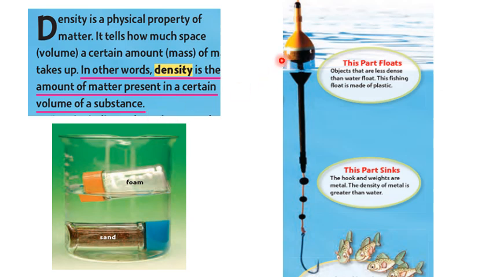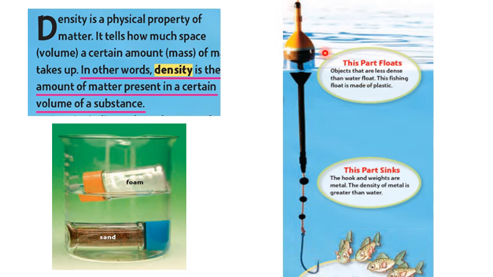For example, the amount of plastic in certain volume in this part of the floating hook, which is used in fishing. The amount of plastic in this certain volume, this is called the density of the plastic. Now why is this part of the hook, the device used for fishing, floating and this part sinking?